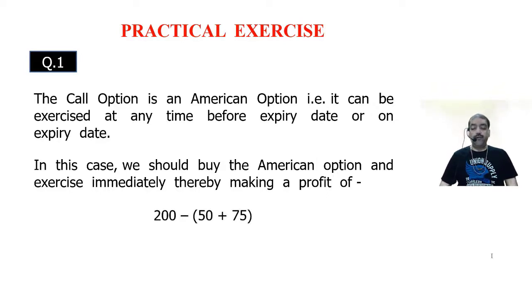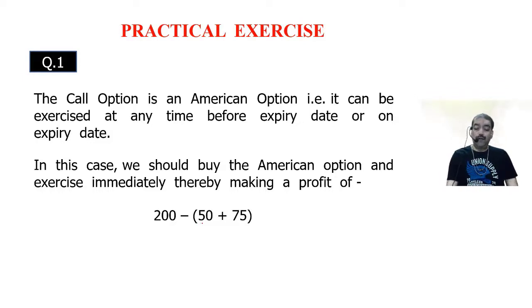In this case, we should buy the American option and exercise immediately, thereby making a profit of 200 minus, in brackets, 50 plus 75.